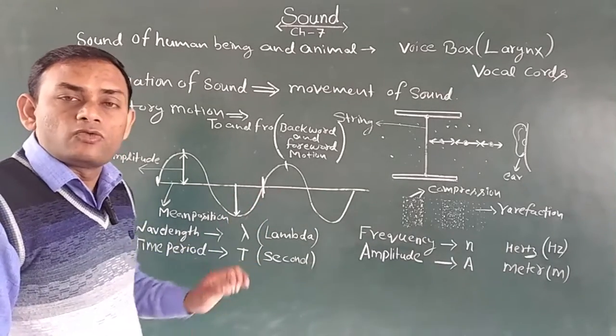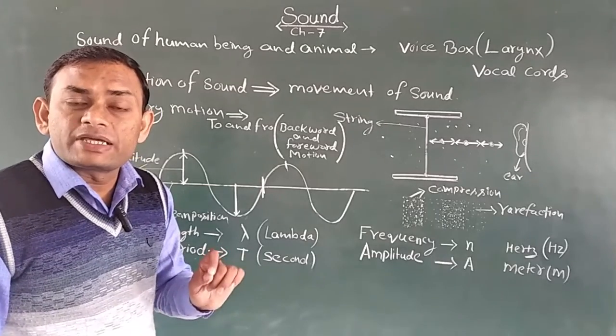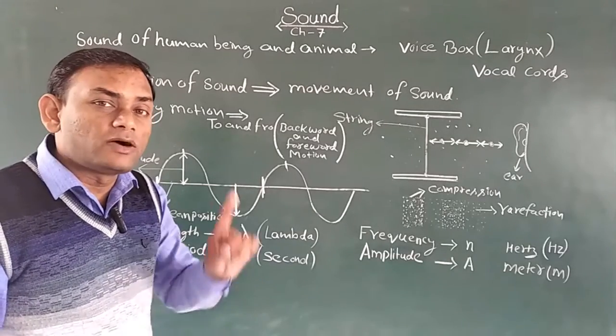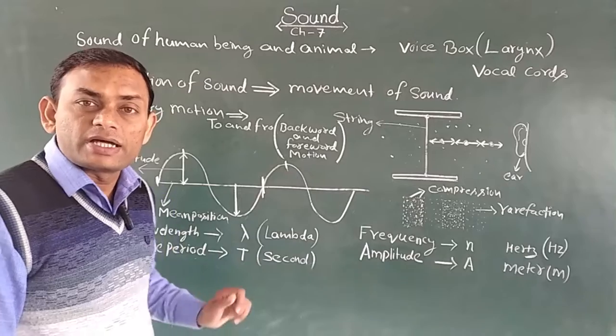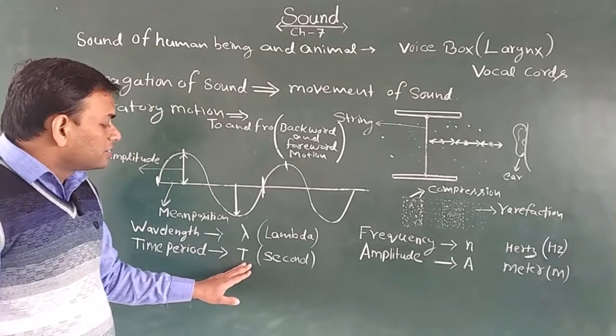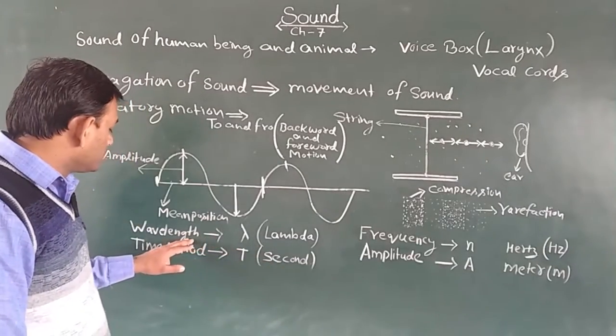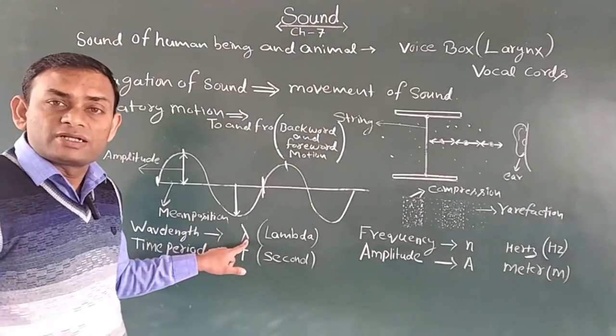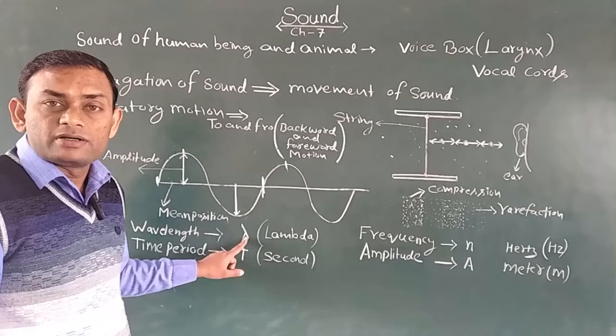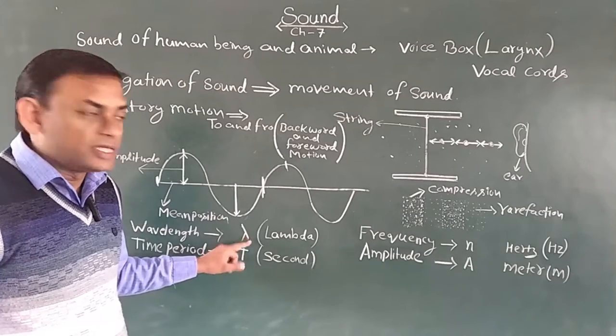After that, the time period. What is the time period? The time taken by one particle to complete one vibration is called the time period, and the unit of the time period is the second. And here I told you the wavelength. The wavelength is represented by lambda.